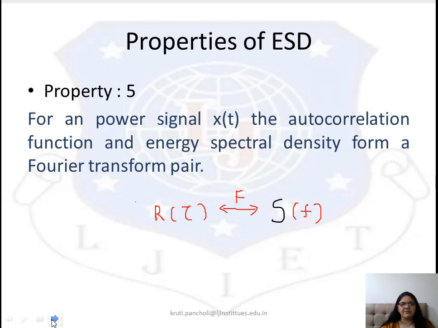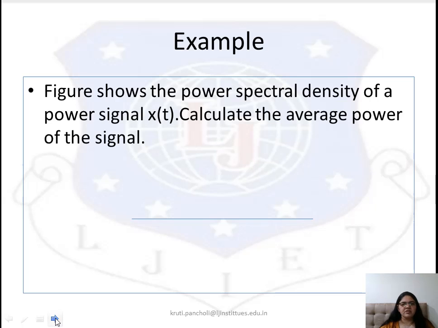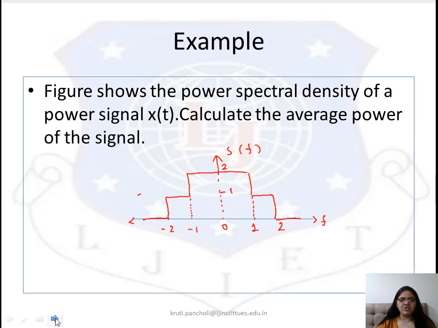Now we will solve an example based on the PSD. The figure I will show you is the power spectral density S(f) of a power signal x(t). Calculate the average power of the signal. Here the power spectral density is given, and you need to find the power of the signal. So what will we do?